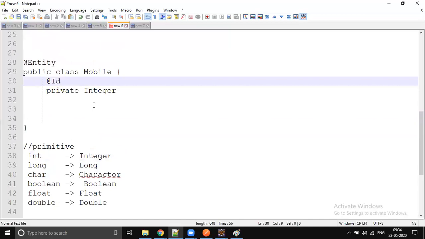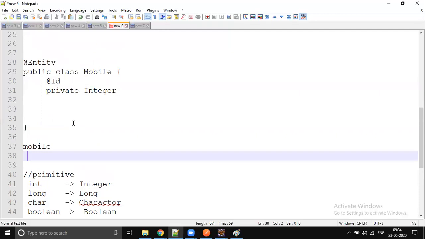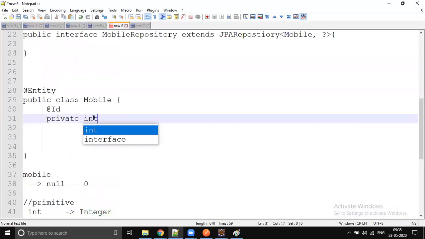Because in the database, 0 has some value. If you go to a table, the default value for a column is null, not 0. So in our entity also we need a default value of null, not 0, not boolean false, not float 0.0. If you use a primitive, the default value for instance variables, as we discussed on day one, is 0. That won't work for the database. We want a null. That's why we use wrappers instead of primitives.